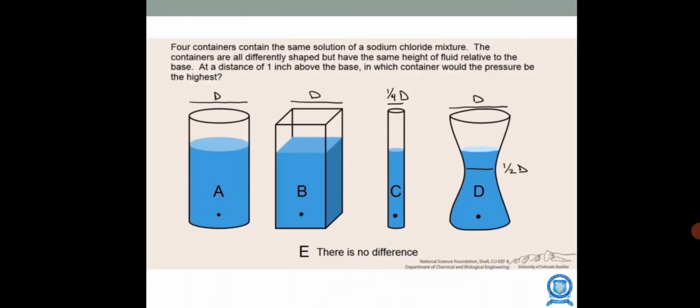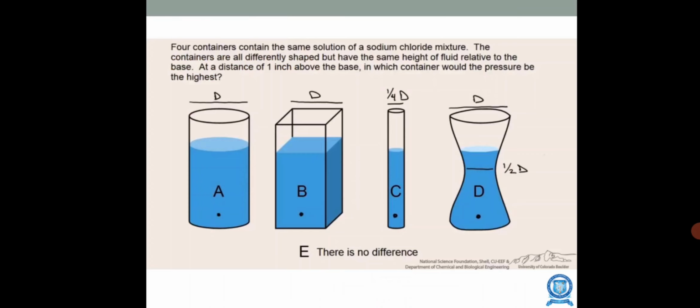Next, please see, I have given you a diagram which has nearly 4 containers. The containers are all differently shaped. One is cylindrical, another is a square prism, this is a thin cylinder, and this is a different shaped model. They have the same height of fluid related to the base.